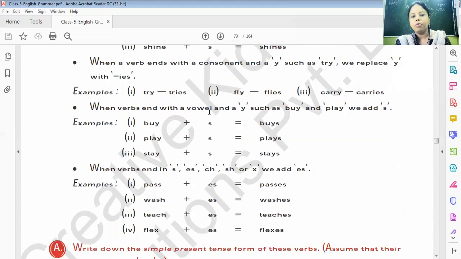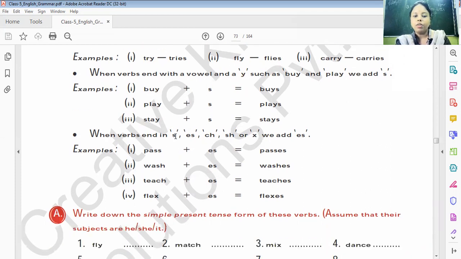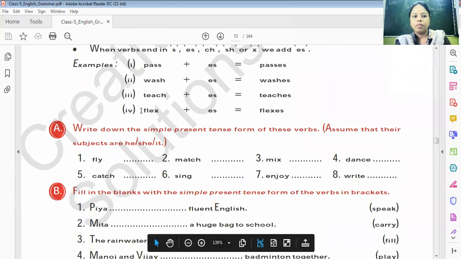When verbs end with a vowel and y, such as buy and play, we add just s: buy plus s, buys; play, plays; stay plus s, stays. When verbs end with s, ss, ch, sh or x, we just add es, like pass plus es, passes; wash plus es, washes; teach plus es, teaches; fix plus es, fixes.